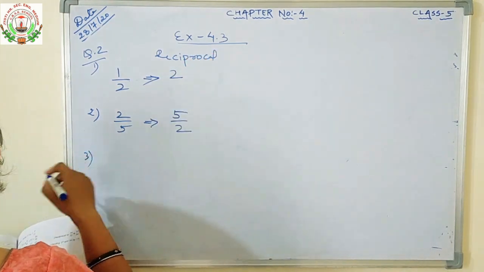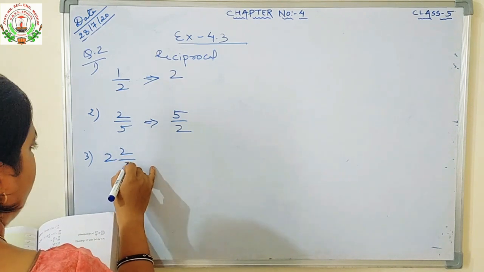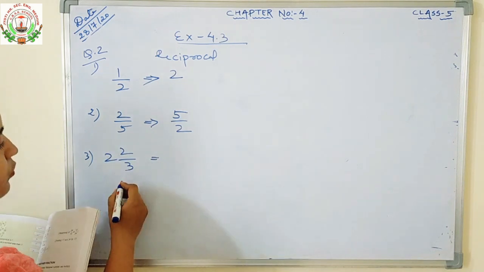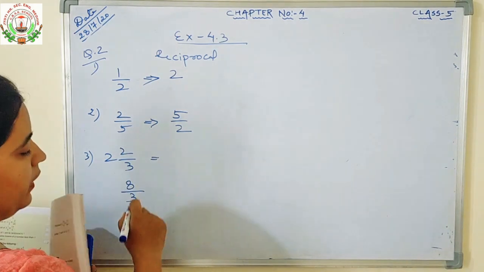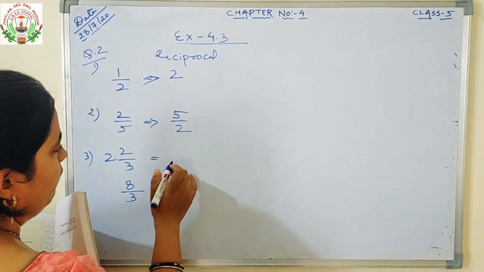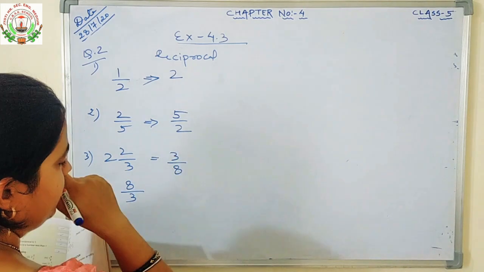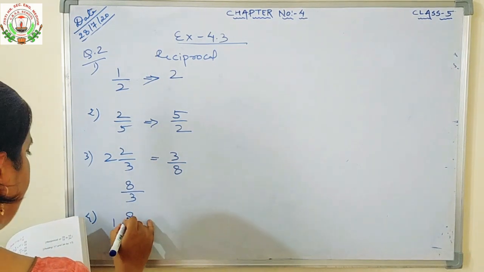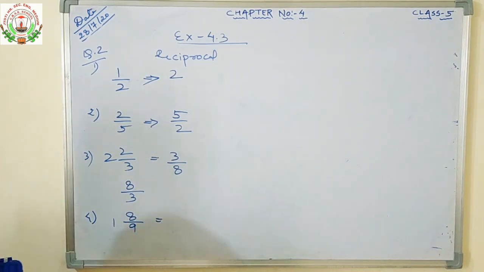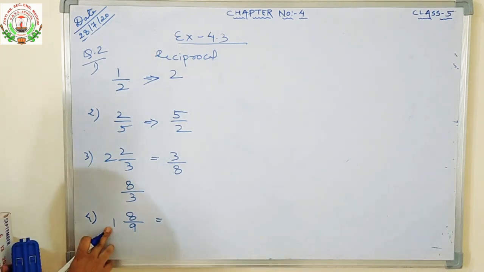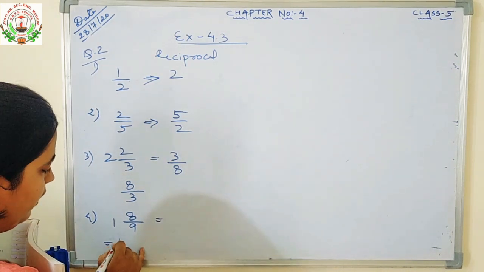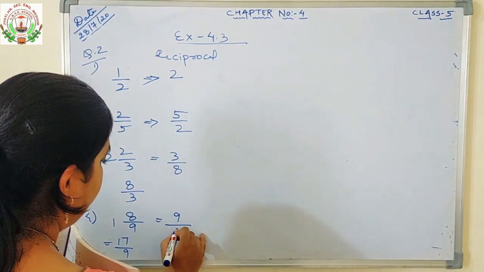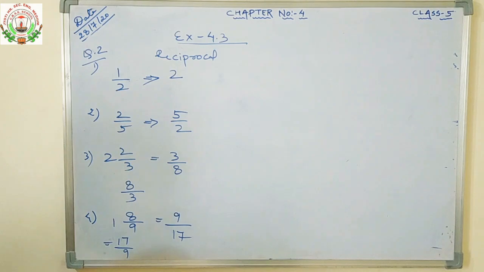Okay. Now number 3 is 2 upon 3. First you will convert this fraction. 2 3s are 6. 6 plus 2 is 8 by 3. 8 by 3. So its reciprocal will be 3 by 8. Number 4 is 8 upon 9. First we will convert this fraction. Okay. 9 ones are 9. 9 plus 8 is 17 upon 9. So what should be its reciprocal? Its reciprocal should be 9 upon 17.